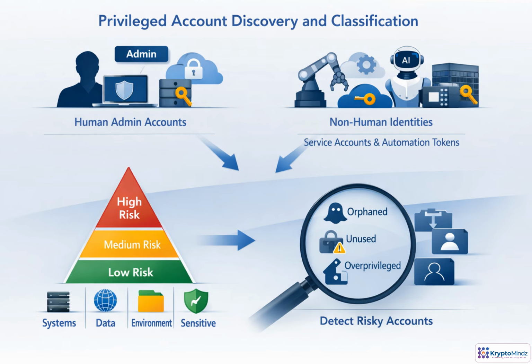Effective control starts with knowing every privileged identity that exists. That includes named administrators, cloud roles, Kubernetes cluster admins, database superusers, CI/CD deployers, service principals, workload identities, automation tokens, API keys, and model pipeline credentials. Each identity should be classified by scope, environment, data sensitivity, and business impact. The inventory must stay active, continuously flagging orphaned, unused, overprivileged, or shadow admin access before it becomes an attack path.